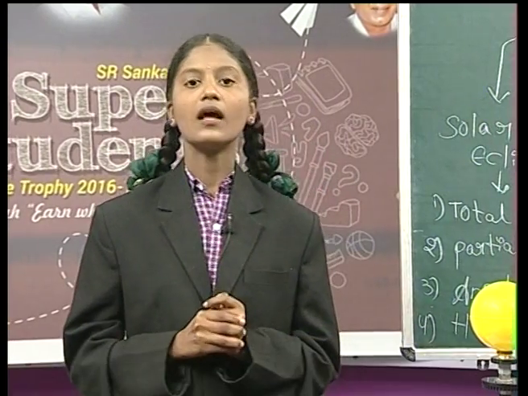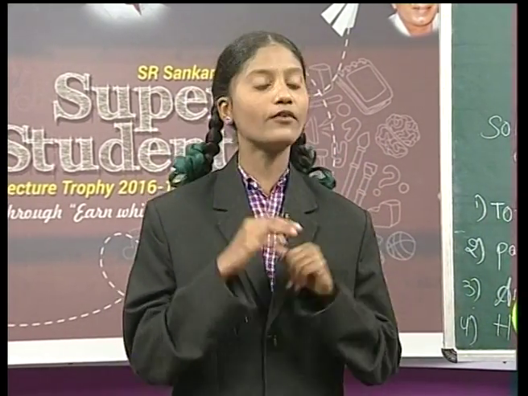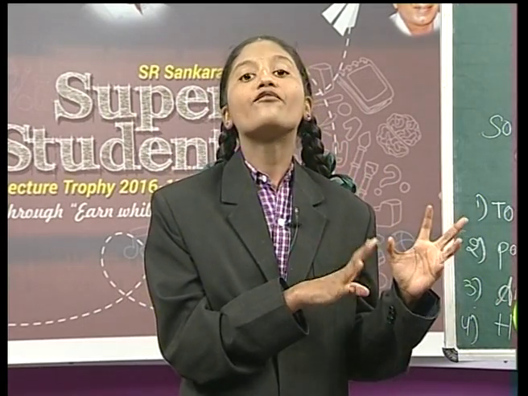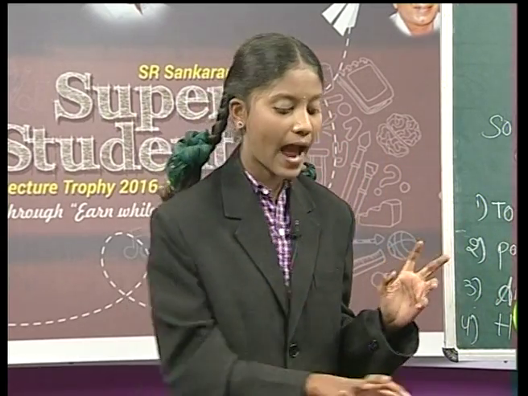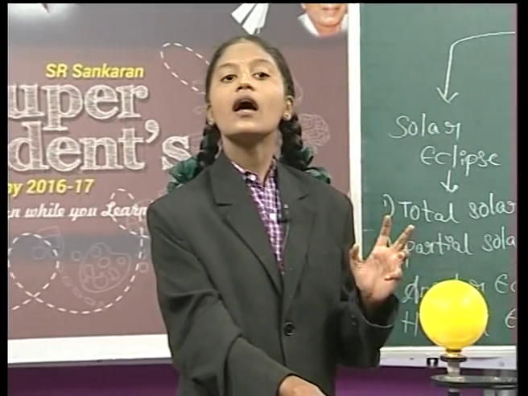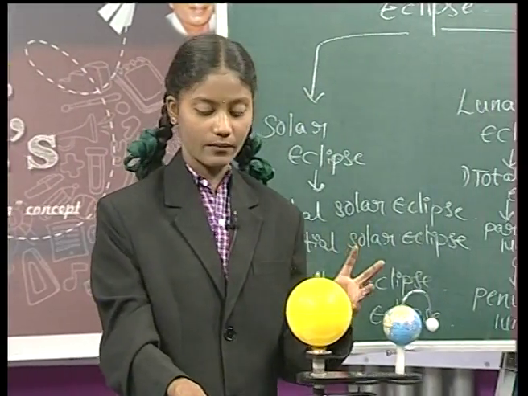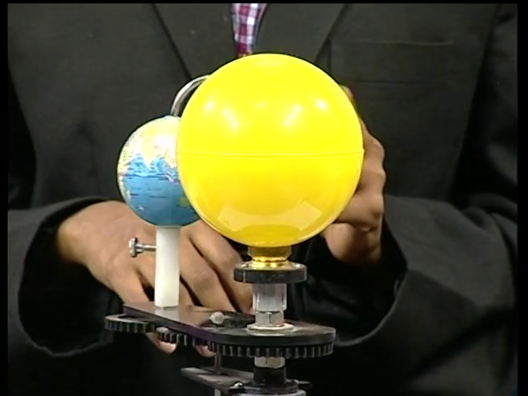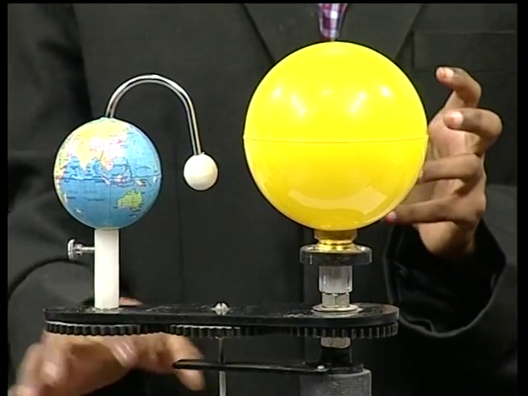Okay, Sparrow, it is a wonderful question. Let me clear your doubt. Your doubt is the formation of the solar and lunar eclipse, isn't it, Sparrow? So friends, let me show you the model of the formation of the solar eclipse.